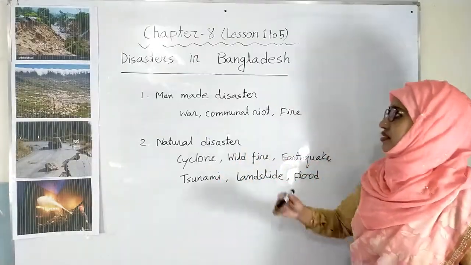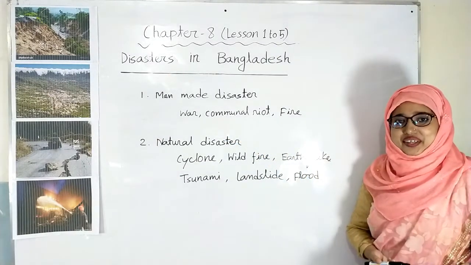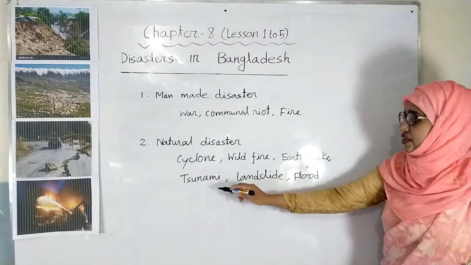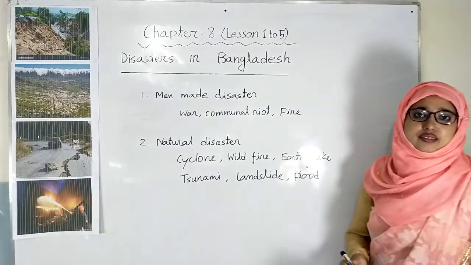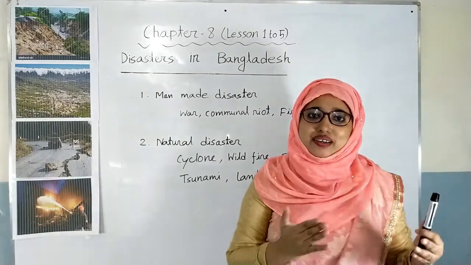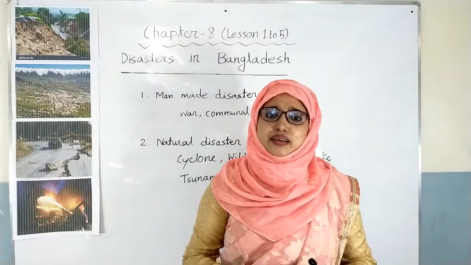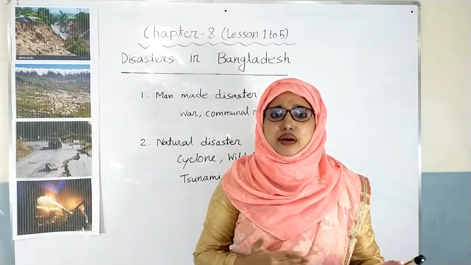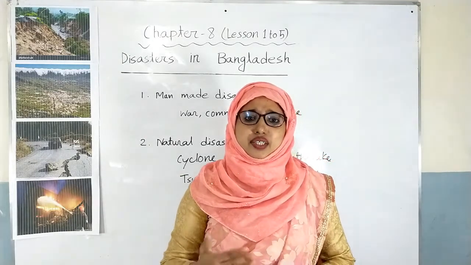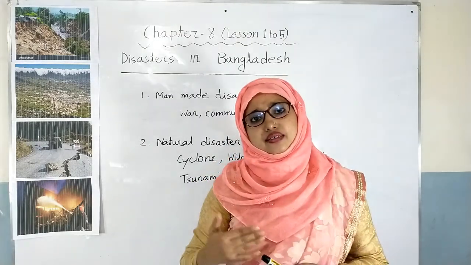The man-made disasters are war, communal riot, fire, etc. And the natural disasters are cyclone, wildfire, earthquake, tsunami, landslide, flood, tornado, etc. There are some differences between natural disasters and man-made disasters. Natural disasters take place suddenly and human beings are generally helpless there. On the other hand, we see that man-made disasters are the result of some activities done by them.